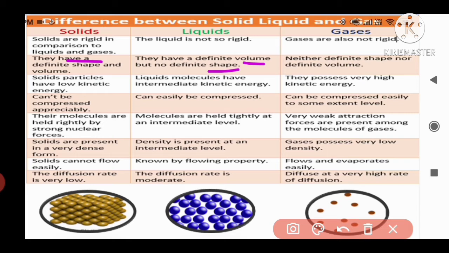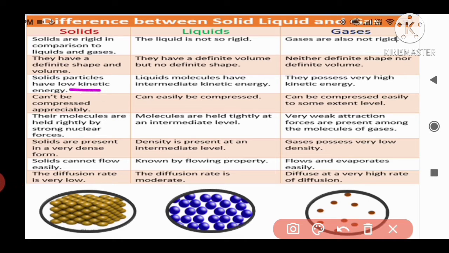So here we can say liquids have definite volume, but no definite shape. Then the third one, gases. Gases neither have definite shape nor definite volume. They do not occupy a particular space, so they do not have a particular volume and they do not have a shape also.